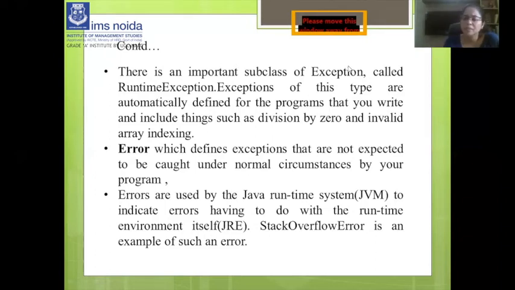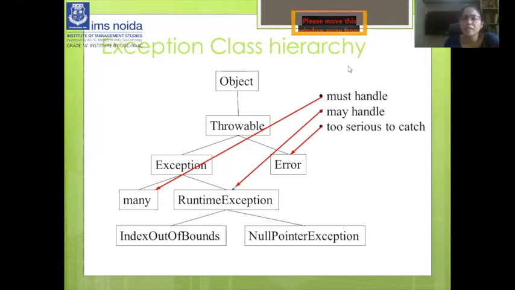So this is basically the exception class hierarchy. You can see Object is the parent class of Throwable, and Throwable is the parent class of Exception and Error. Under Exception there are so many exceptions, which we will discuss further. RuntimeException has two examples: index out of bounds and null pointer exception. This is just a simple class hierarchy to understand the concept of exceptions and error, right? Error is too serious to catch, we cannot handle it. Exceptions can be handled, as we discussed earlier.